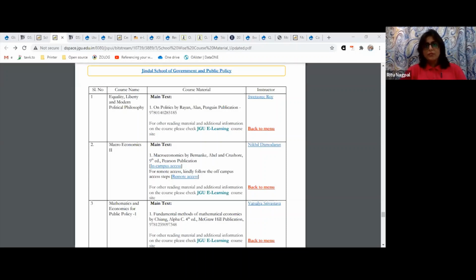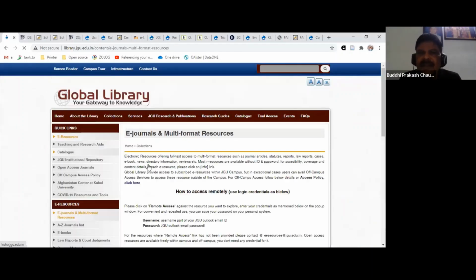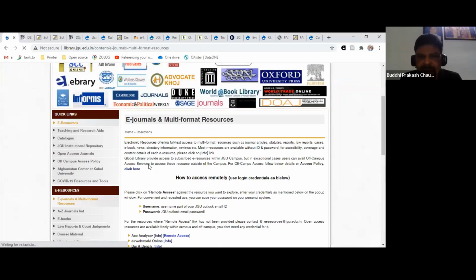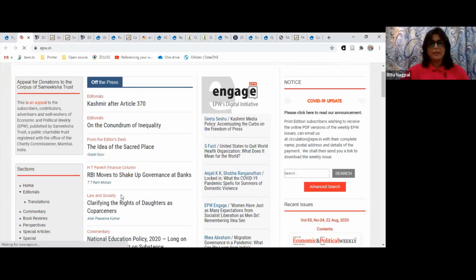Anything to add to this, sir? EPW, I think, anything older than 2 years is available in open access in any case. So only the last 2 years, if you need, just click onto the resource page in EPW, remote access, and you can download. It is very much there.